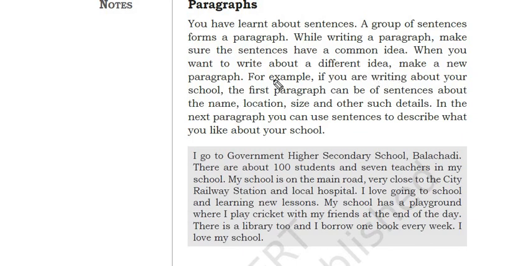Okay. Why do we change the paragraphs? Because in every paragraph we have a different idea we want to show, right? For example, if you are writing about your school, the first paragraph can be of sentences about the name, location, size, and other such details. In the next paragraph, you can use sentences to describe what you like about your school, right? So in this way you change the paragraph. Here you can see the example.